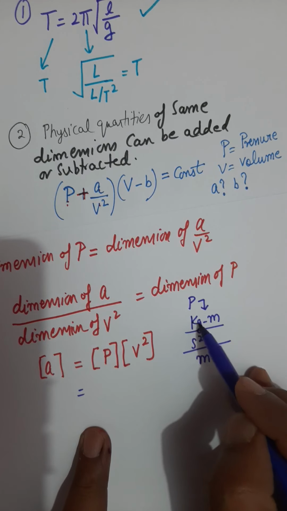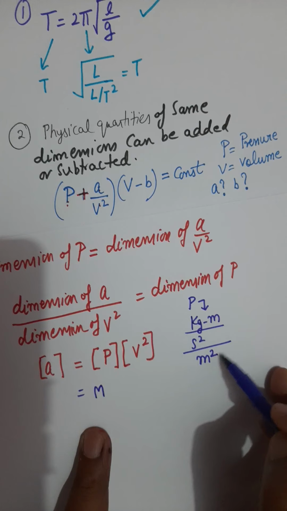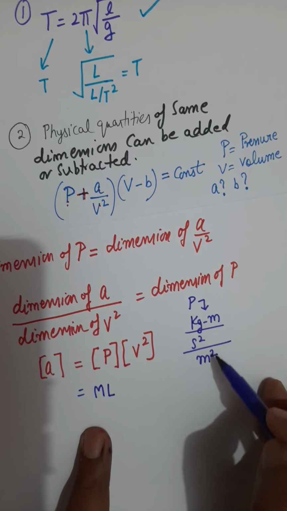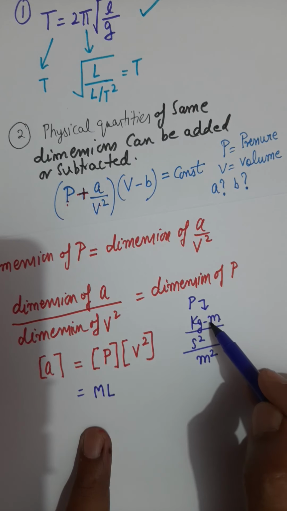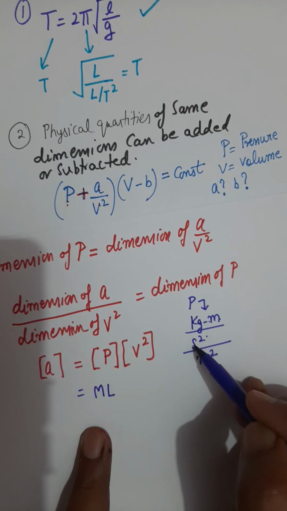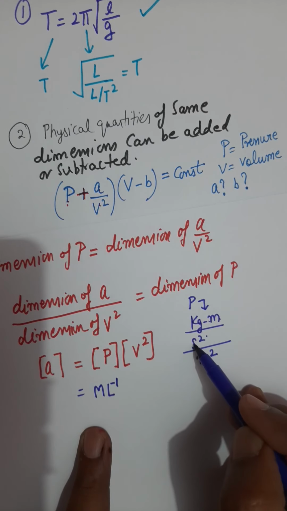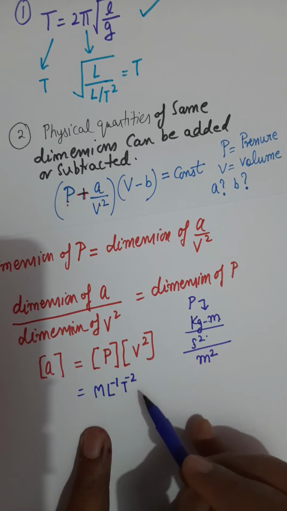For kilogram you will put capital M, and for meter over meter square you get 1 upon L, which becomes L to the minus 1, and second square is T square, going above it will be T to the minus 2.